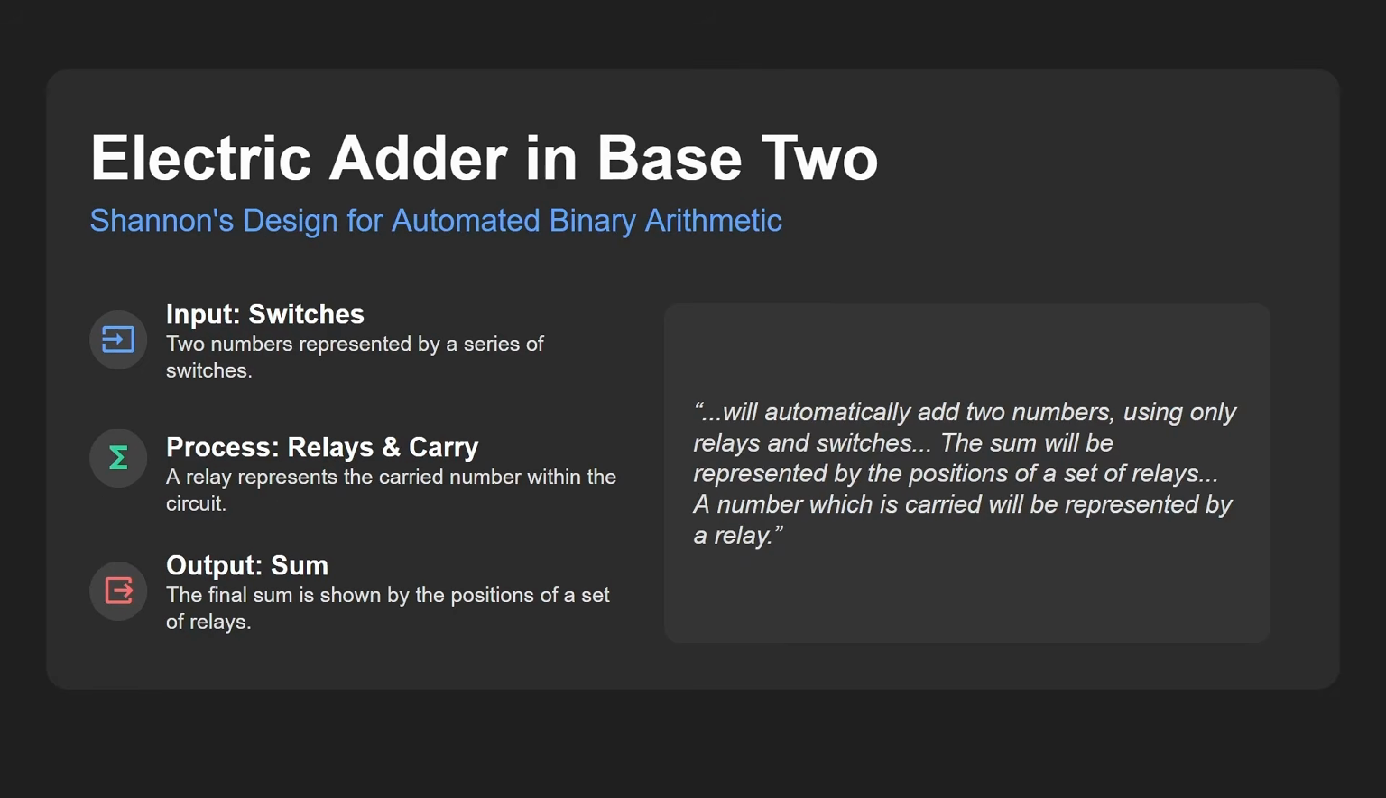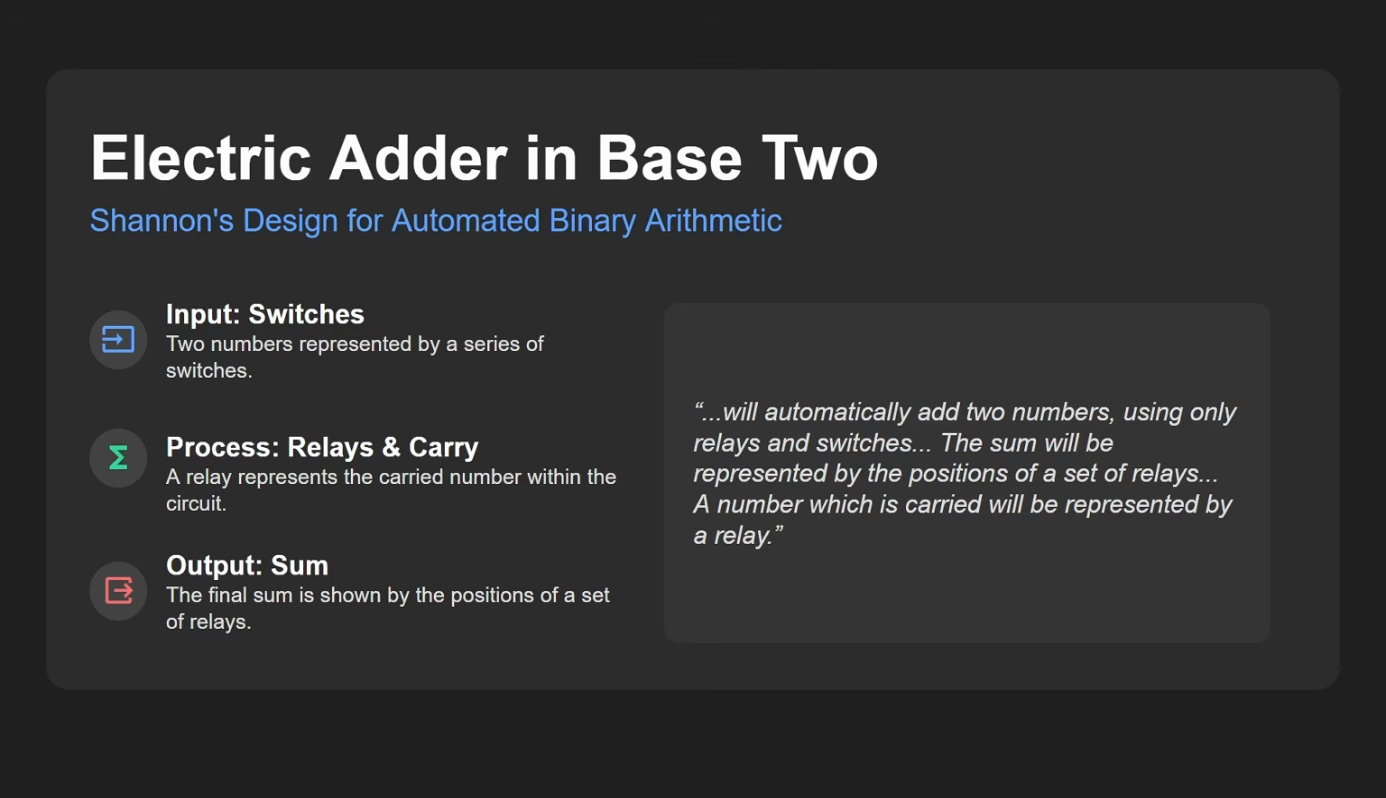And so then in that paper, he went on to design an electric adder of binary numbers. So the idea was it would have some switches that you would set in binary, up and down, on, off, and then another set of switches, the other number you wanted to add to it. It would go through the circuit, and then there would be a result, which would be a relay, which would be on or off.